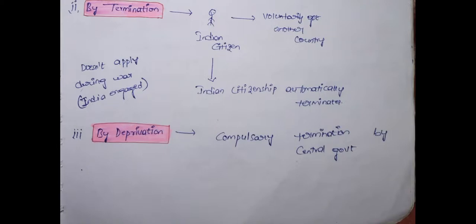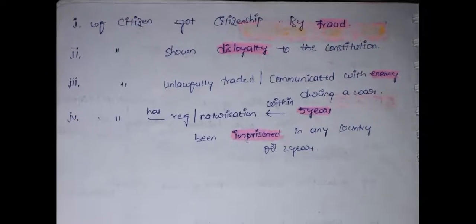Under deprivation there are four things.